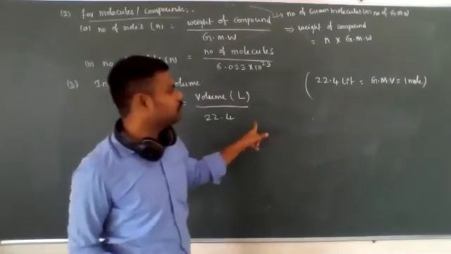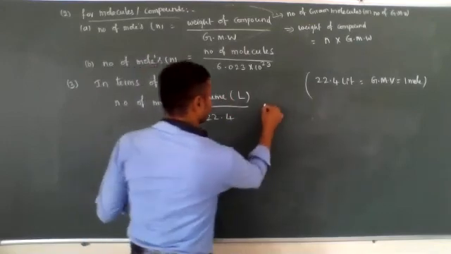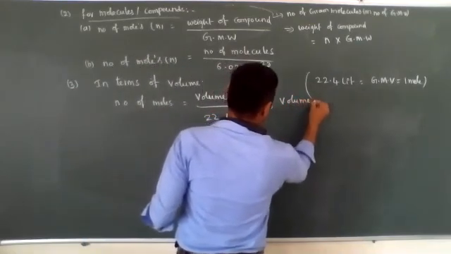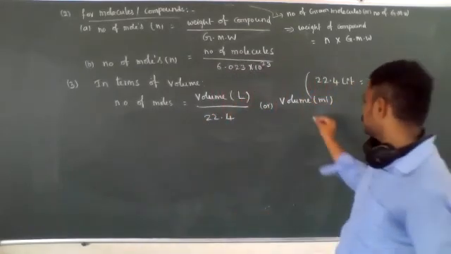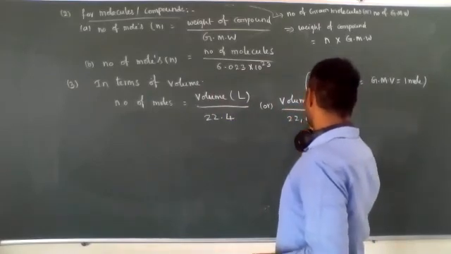That's why you have to take volume in liters. Or, if you write volume in ml, then divide by 22,400 ml.